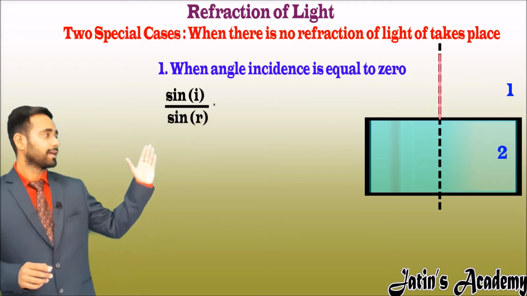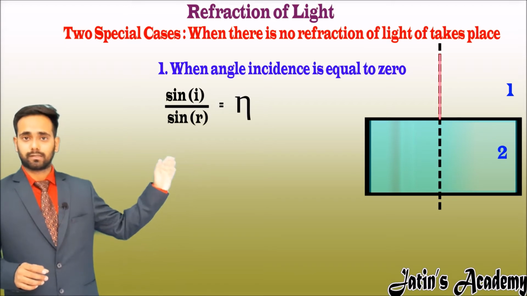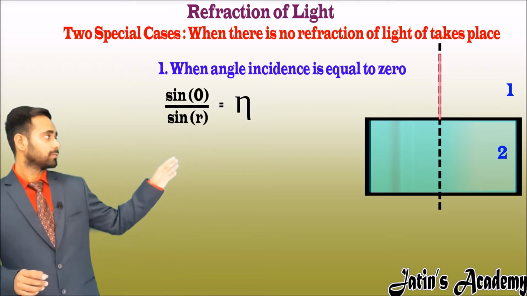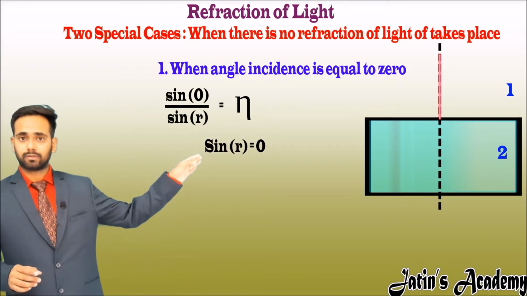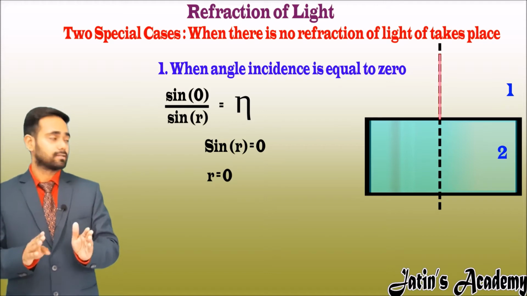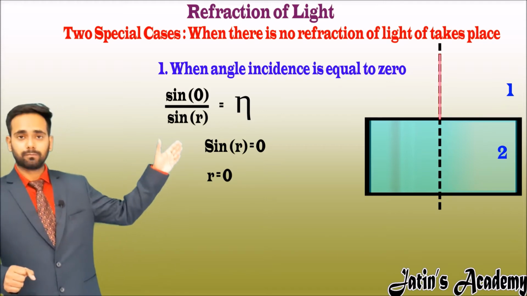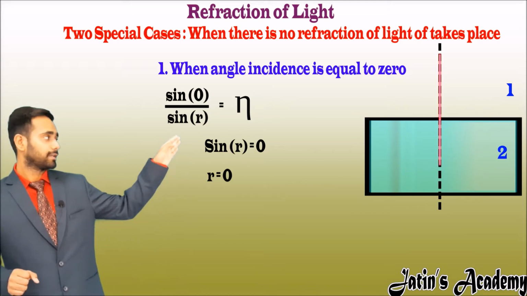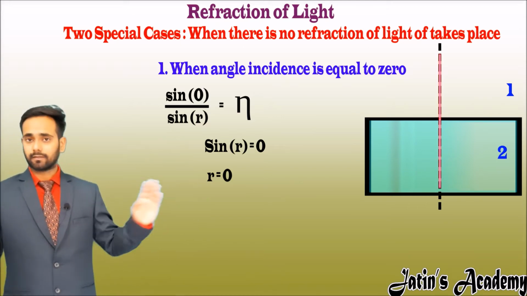How? Sin i upon sin r equals a constant. Sin 0 is 0, and from cross multiplying we get sin r equal to 0. Sin r equal to 0 means the angle of refraction must be 0. So the light goes into the second medium without any bending. This is the first case.